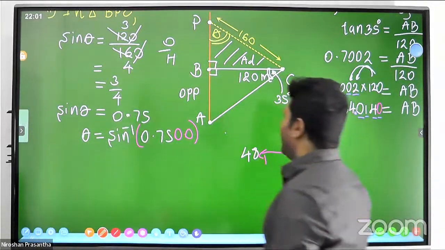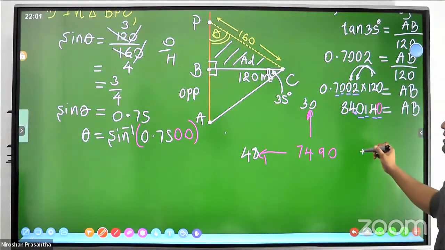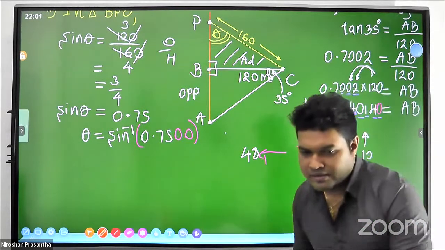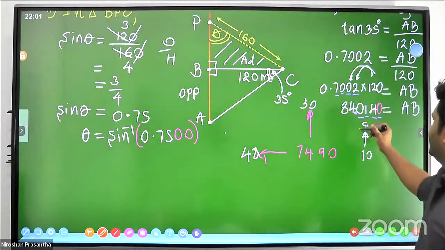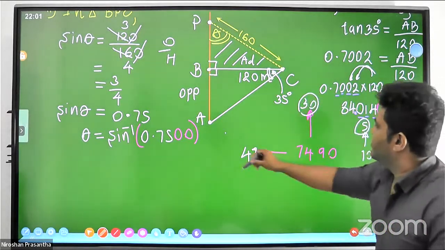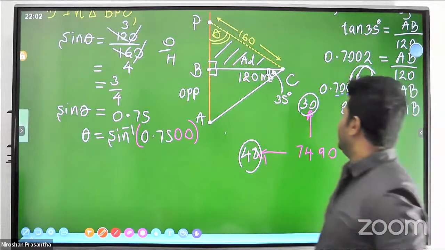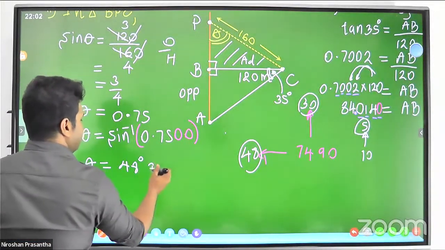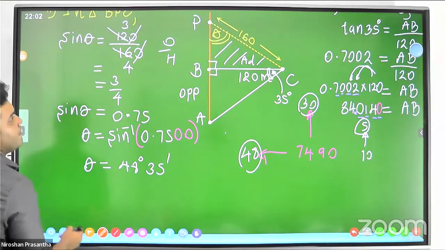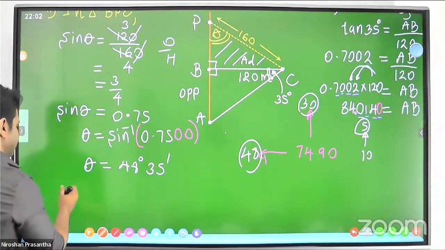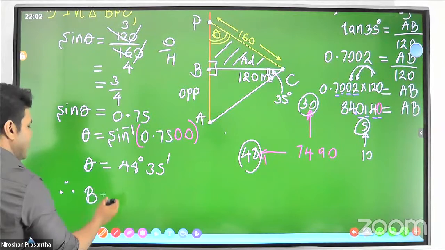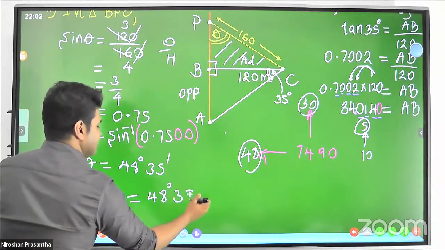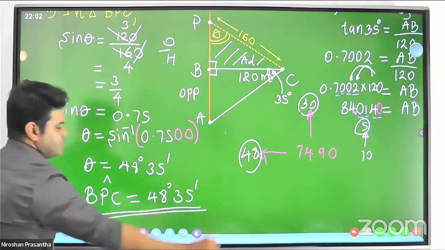But we want 10 more parts. Where did you see 10? In 5. So 48, 35. Theta is 48 degrees and 35 minutes. This is the angle BPC. You complete your answer as BPC, otherwise it's not complete. This is your answer.